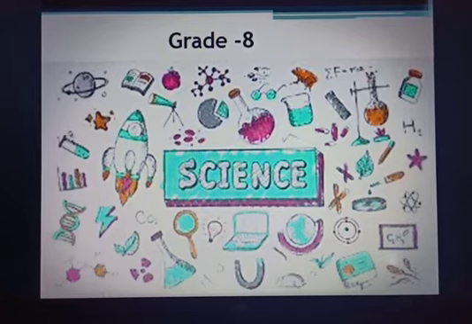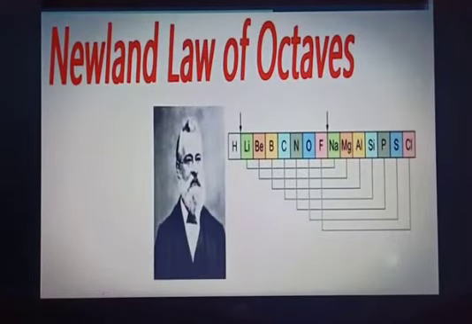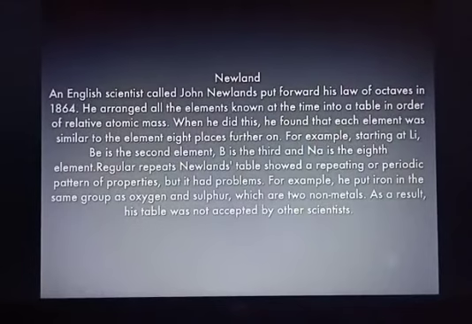So, children, in our earlier video, we discussed the Dobereiner triads and his contribution towards the classification of elements. Today, we will see another scientist, Newlands, and talk about Newlands' law of octaves. So, who is Newlands, first of all? Newlands was an English scientist and his full name is John Newlands. He put forward his law of octaves in 1864.